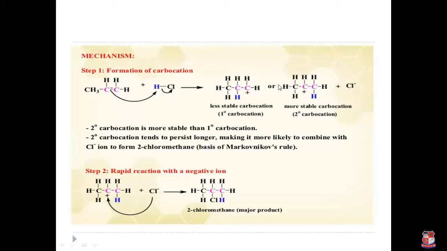And second, this is more stable compared to this one, so it produces the major product. So step 2, rapid reaction with the negative ion, and it produces 2-chloropropane. It is the major product.